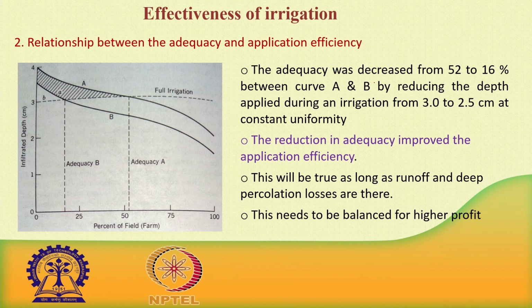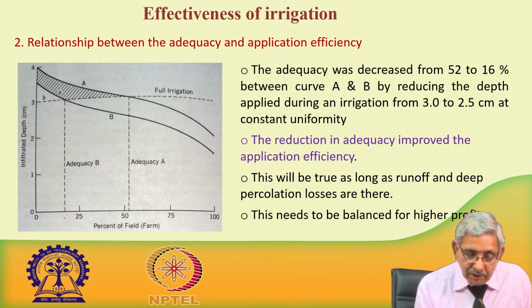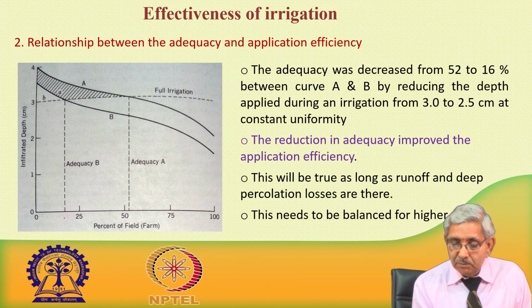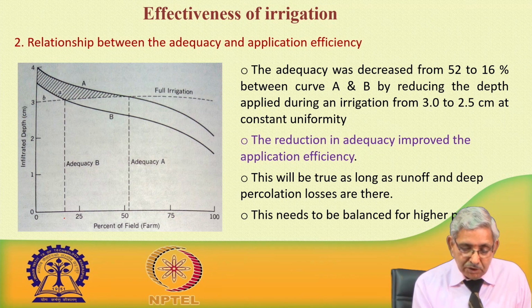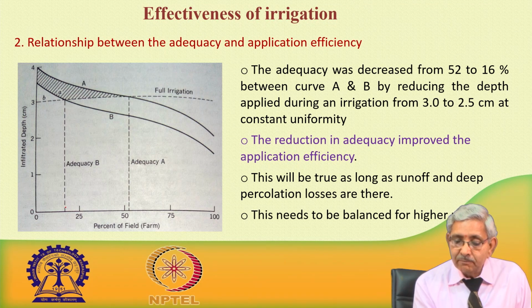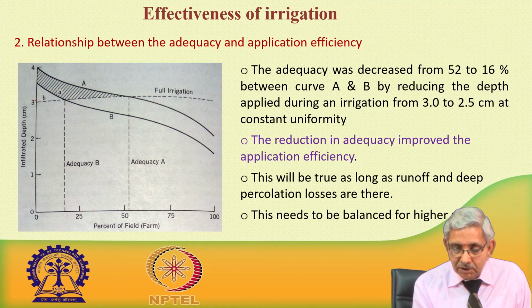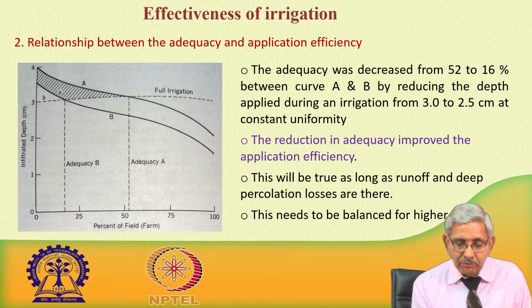Now, the adequacy is decreased from 52% to 16% between curve A and B by reducing the depth of application of water from 3.5 centimeter to 3 centimeter at a constant uniformity.